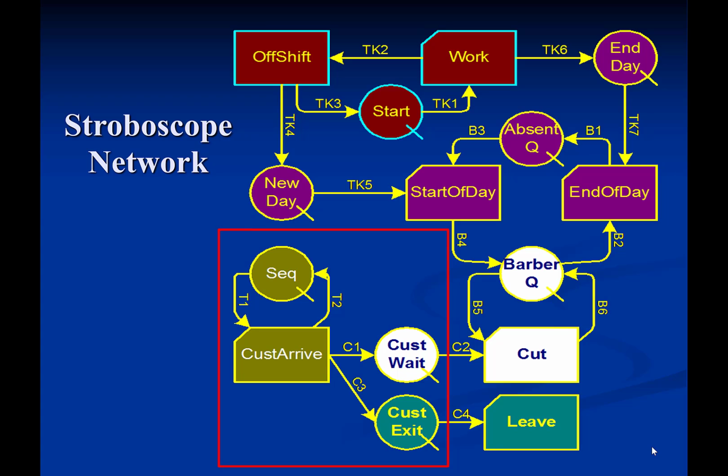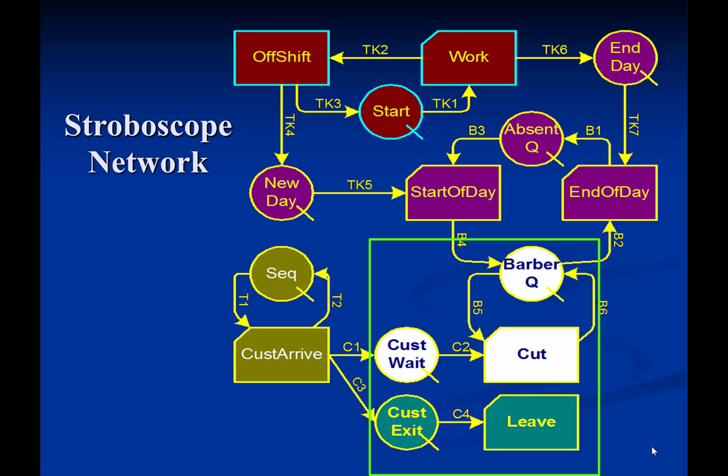The bottom left part of the network models the arrival of customers. The bottom right part models what happens to these customers when they arrive. They either get a haircut or they change their minds and leave. The QSEC, which stands for sequencer, is initialized with 1 token to allow activity cust arrive, which stands for customer